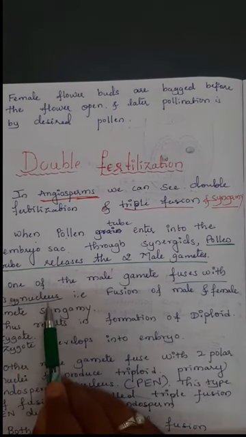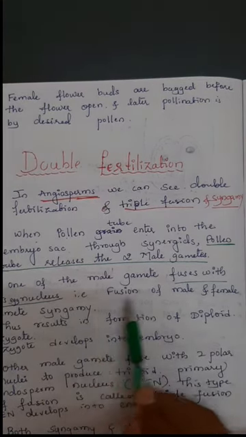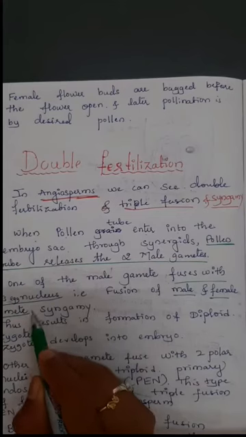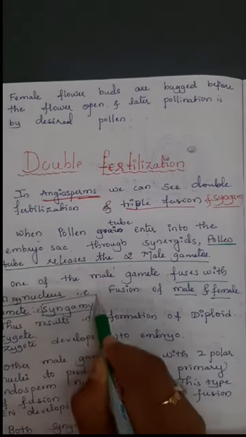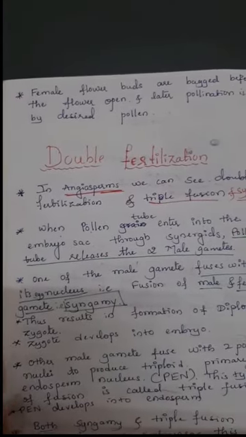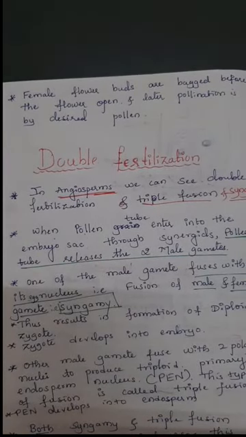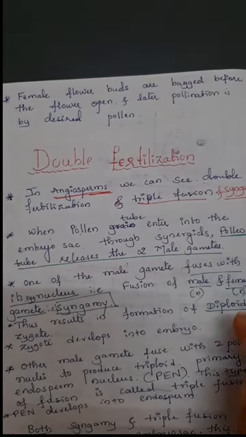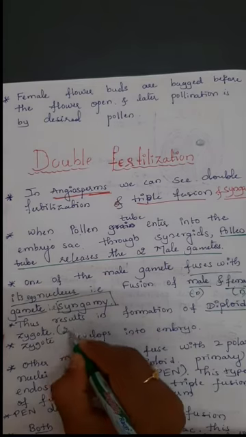One of the male gametes which is already released inside the cytoplasm of the embryo sac is fused with the egg nucleus. This fusion is a fusion of a male and a female gamete. It is called syngamy. It is very important. Syngamy means fusion of a male and a female gamete. Next, the fusion of male and female gametes results in the formation of a diploid zygote. Here the male gamete is haploid, and the female gamete is also haploid. By the fusion of 2 haploid gametes, it produces the diploid zygote.